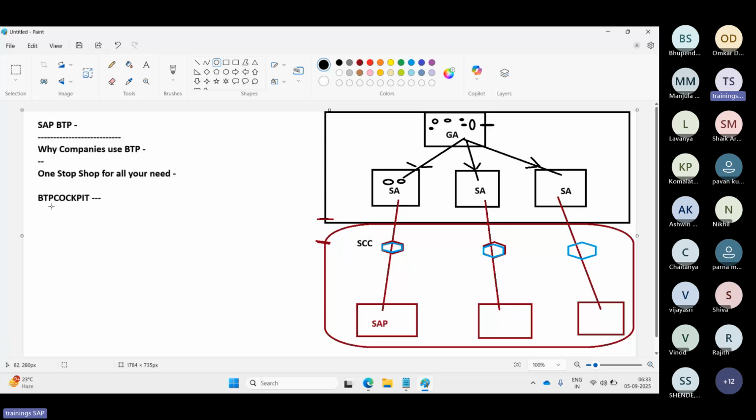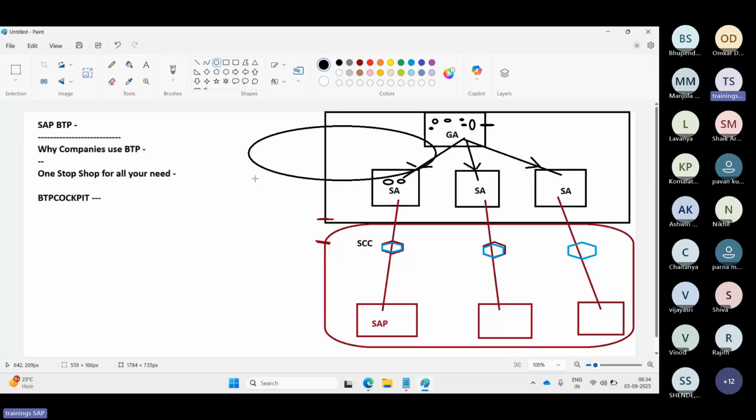So how can I get the BTP cockpit? It depends upon your subscription model and pricing model. The BTP cockpit is available in the BTP global account. There are types of global accounts we have here.